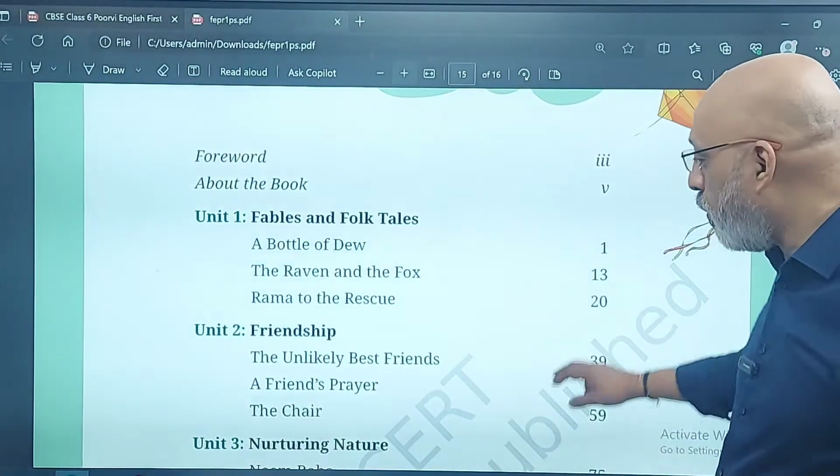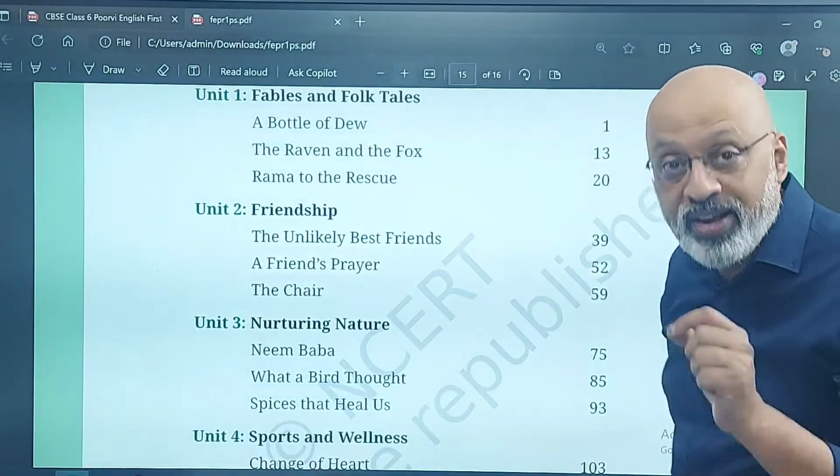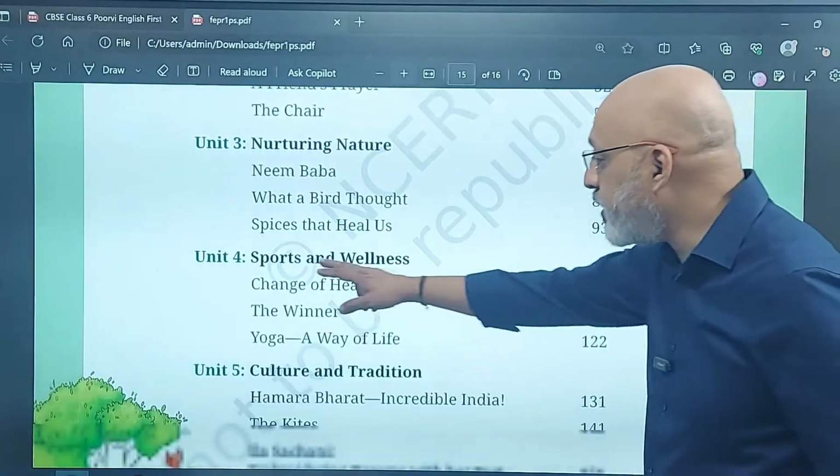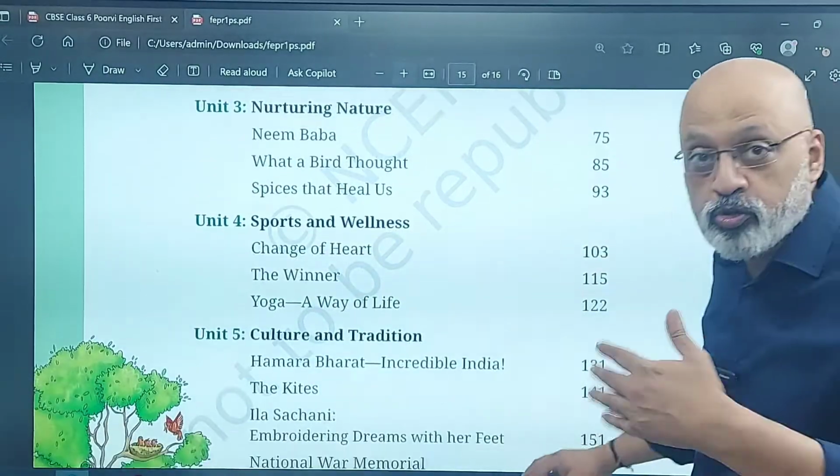Then there is unit 2 of friendship. Then there is nurturing nature. Then there is sports and wellness, relating to sports.